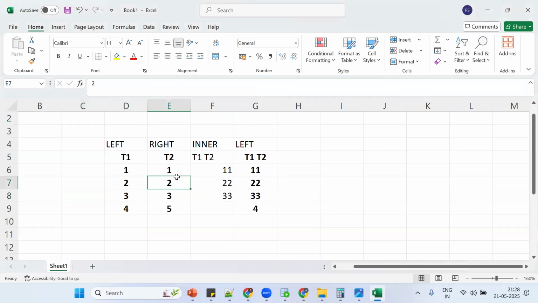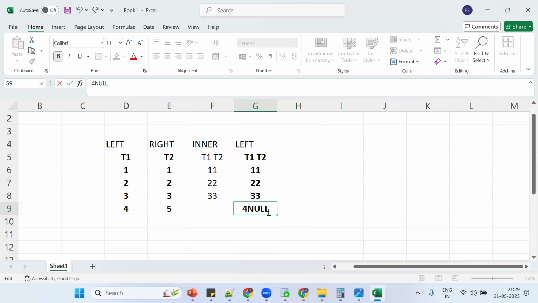Now see, this is table 1, table 2. So left side table, right side table. What is inner join? Common records. This is good so far. Now left join is nothing but all the records from the left side table and matching records from the right side table. Now 4 is there, and the records are not matching. What will we get? We get a null value. So this is the functionality.